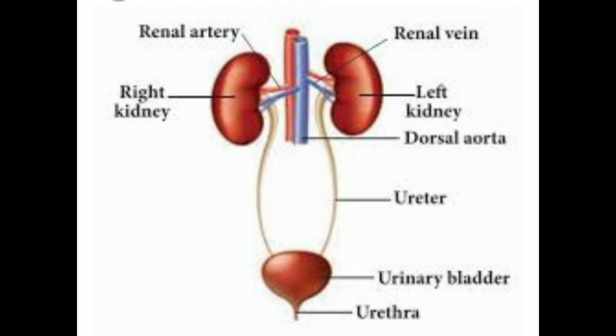Urine from the kidney moves down to the urinary bladder through the two narrow muscular tubes called ureters. The urinary bladder is a hollow muscular organ that temporarily stores urine until it is released through the urethra.